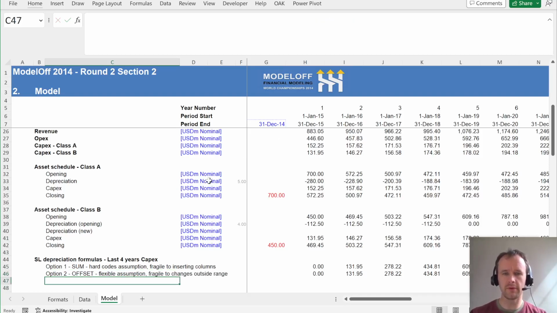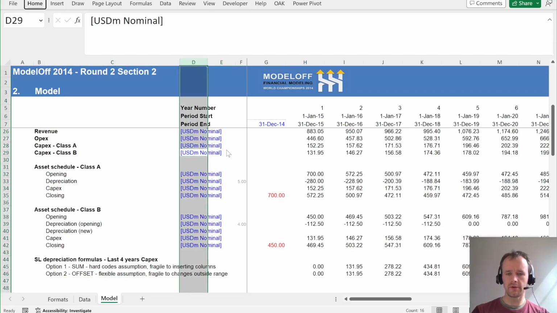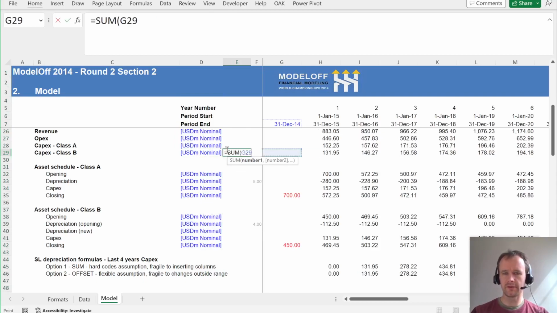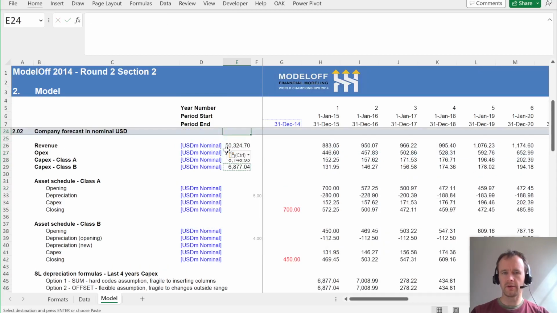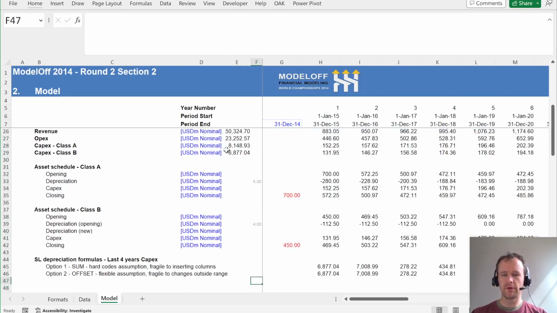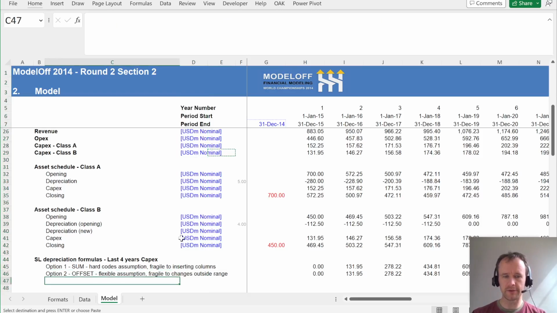What do I mean by that? Well, let's say we're being good modelers. Maybe we come along and insert here a nice little check column, widen this one out and say, all right, I'm going to have a check column here that says the sum of everything along the column, just so I can see what my total revenue is over the forecast period, and so on. Well, now suddenly this has gone completely nuts because it's including your 20-year CapEx forecast. Okay, so that's also not good. So that's flexible assumption, but fragile to changes outside the range.